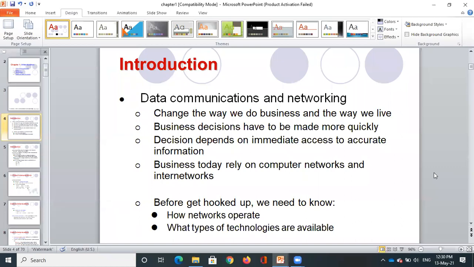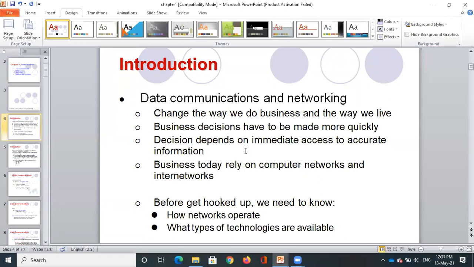You just prepare a profit and loss account and balance sheet, and just mail it to your CEO or higher authorities so they can come to know the status and we can make good decisions. So this is helping the business as well. Business decisions have to be made more quickly, and for this reason also, data communication and networking is essential. Decisions depend on immediate access to accurate information.